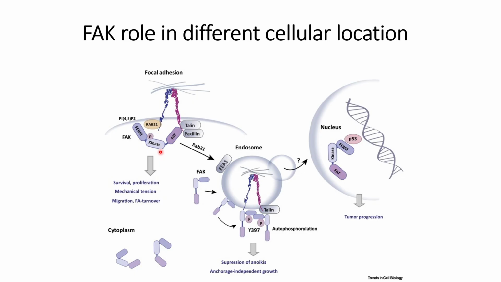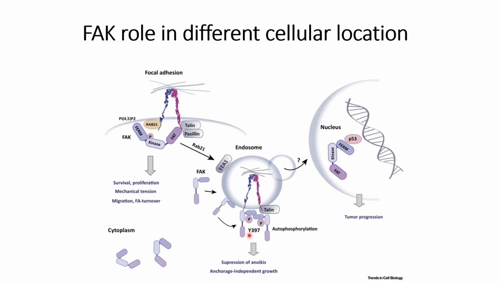And one more phenomenon is observed, that is endocytosis of these focal adhesions. In this case, endosomes are present. Endosomes can enter inside the cells, or this whole thing can enter inside the cells.